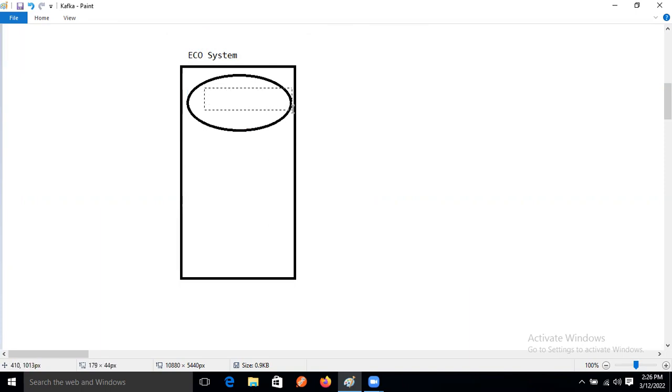So that is the R and D server. That is called Zookeeper. Maybe you have heard the name Zookeeper, right? Come on, guys.